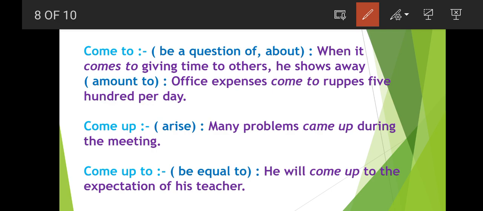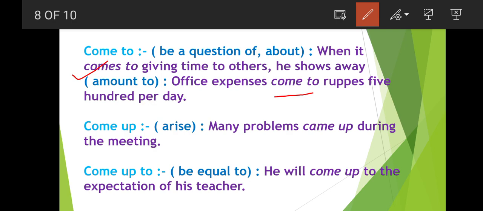Next is amount to. Come to means amount to also. Office expenses come to rupees 500 per day, which means the amount of office expenses is 500 rupees per day.